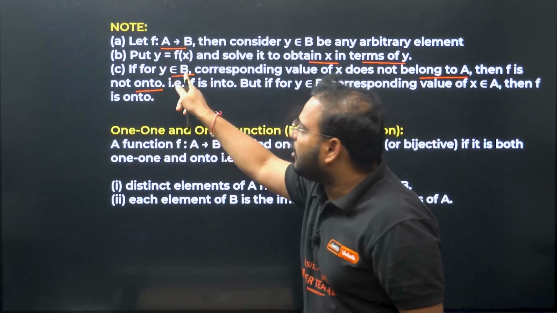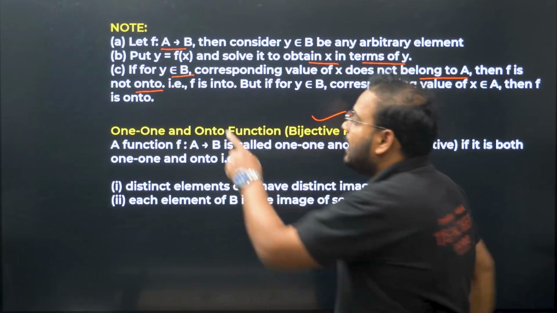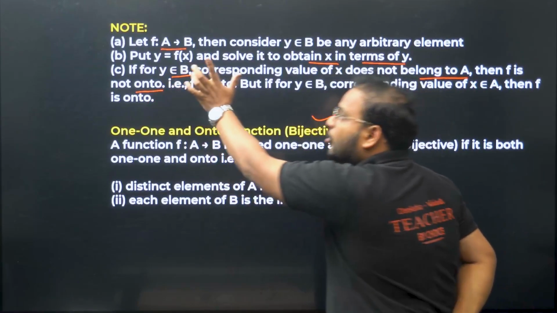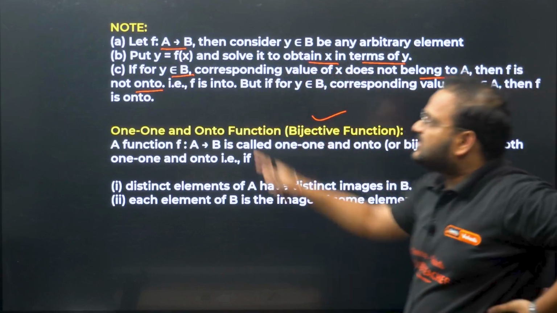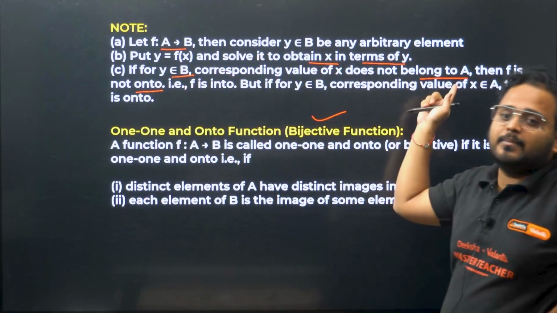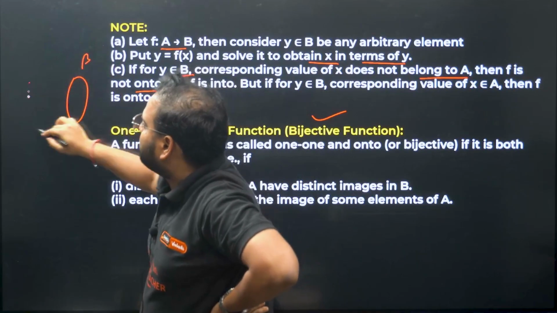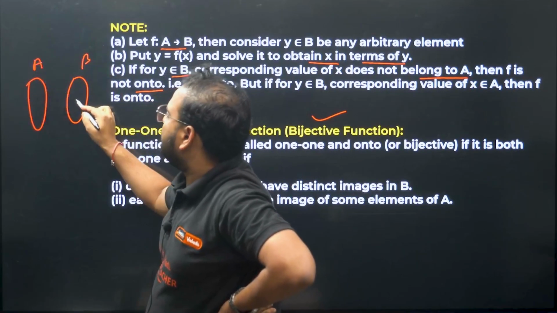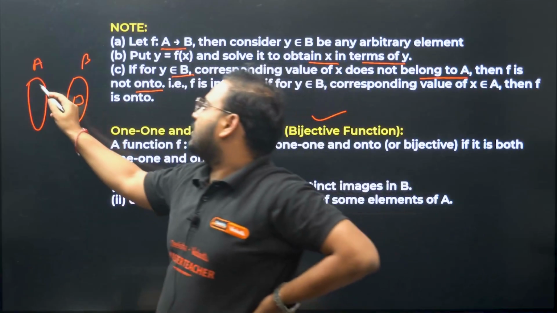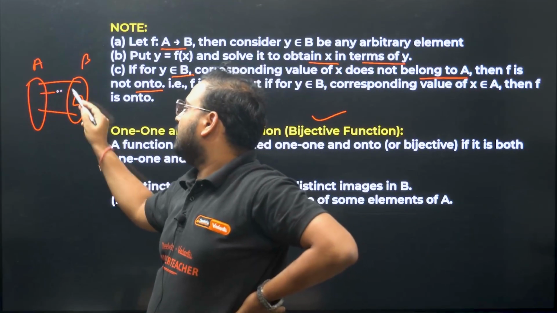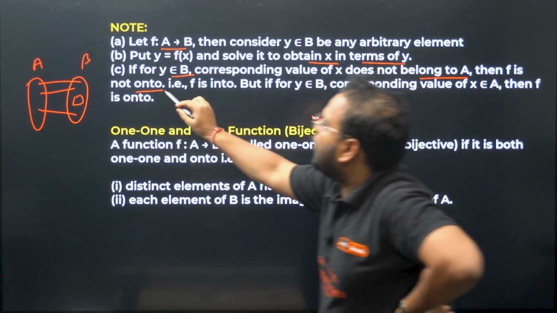If for y belonging to B, what does it mean? For any value in the codomain, please be with me. Y belonging to B means any value in the codomain, and the corresponding value of x does not belong to A. It means for some value of B there is no preimage. For some value in the set B there is no mapping done. For other elements mapping is done, it's available, but this one is left out. Then it will be not onto.